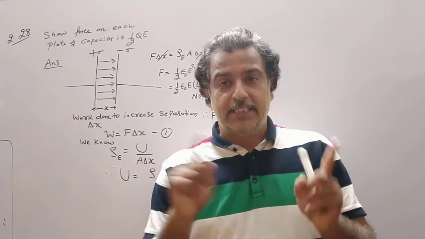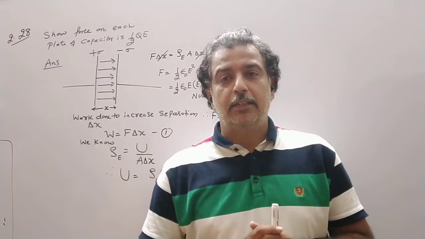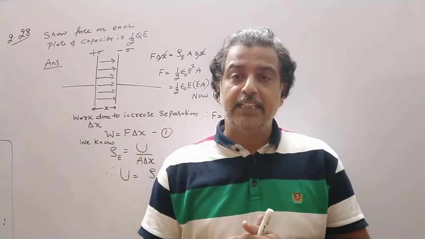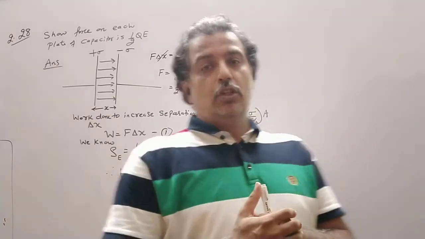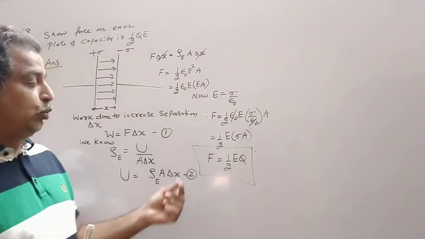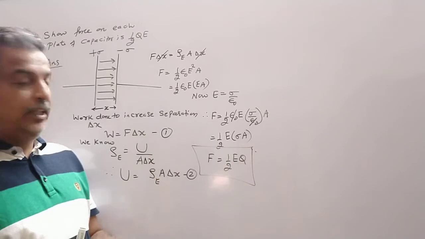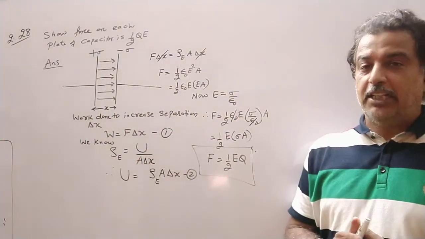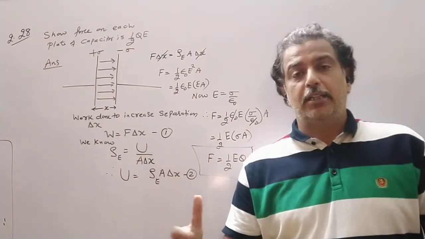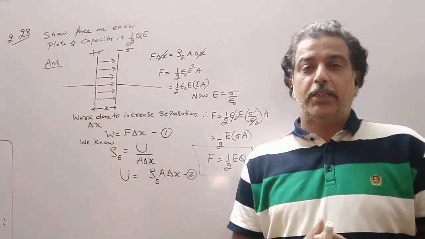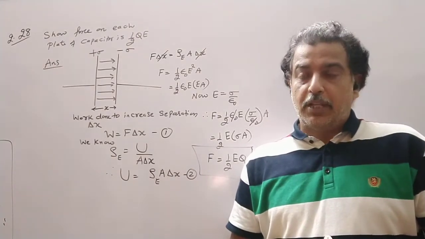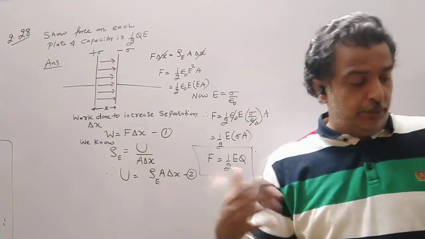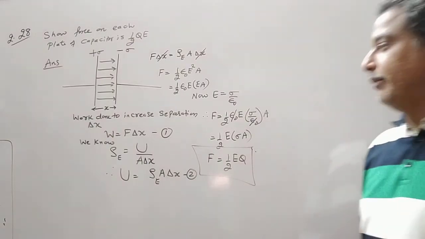Inside the conductor the field is 0 and outside the conductor the field is E. So the average field comes out to be E by 2. So we need to take the average, or you can say the electric field takes some time to build up between the two plates of the capacitor.